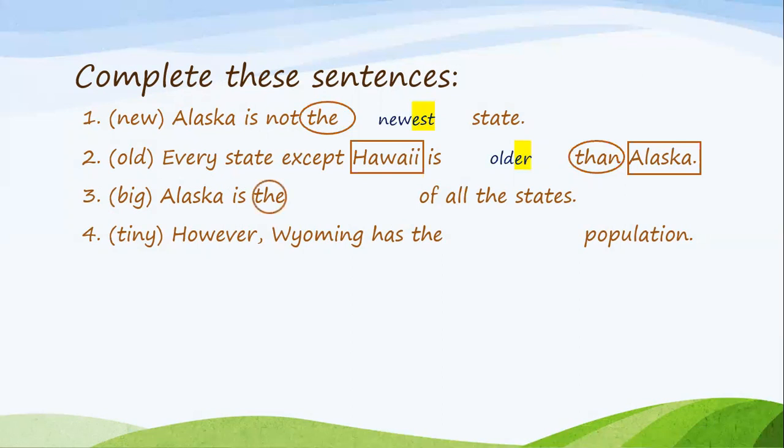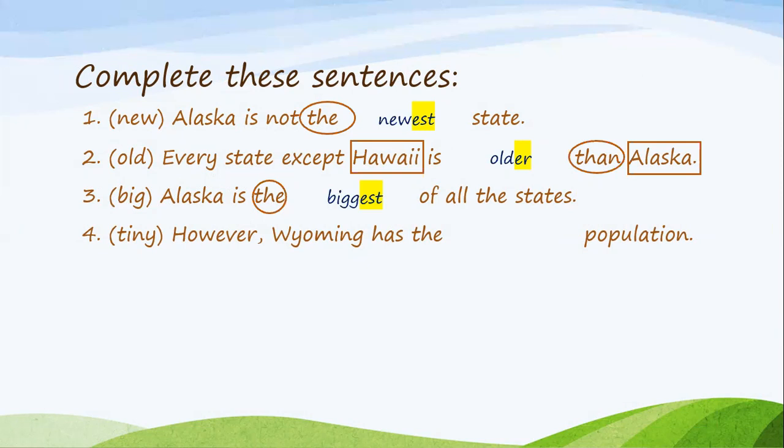Look at the keyword, the. It's right before the states. So are we using the comparative form or are we using the superlative form? Are we using the comparative, adding the ER, or are we using the superlative, using EST at the end? The keyword the is for superlative.